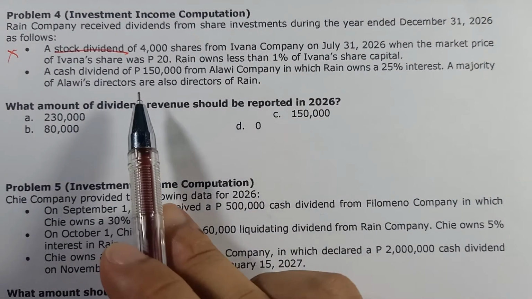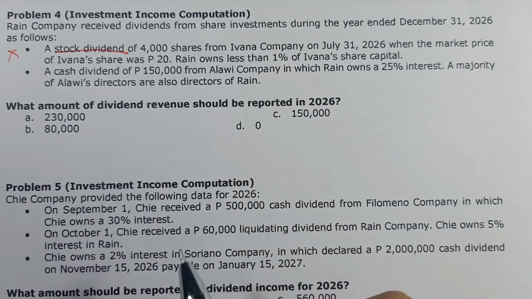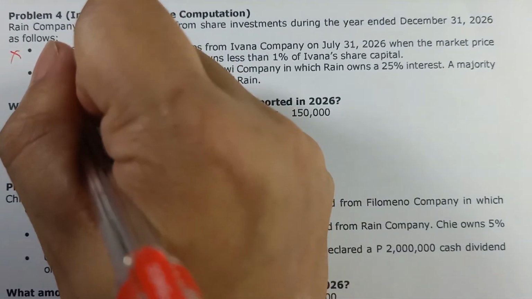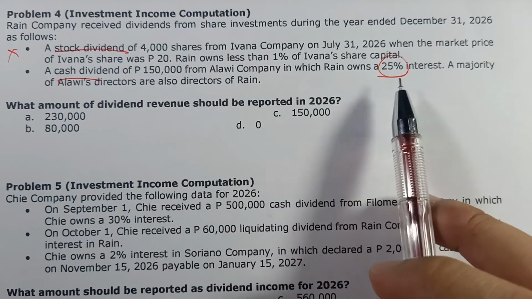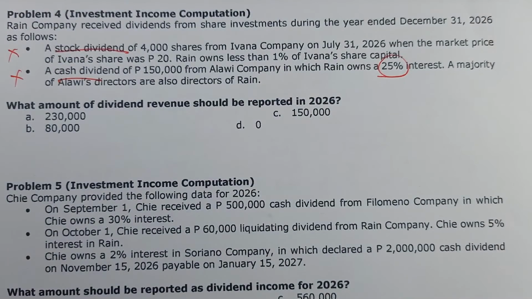Second bullet, a cash dividend of 150,000 from Alawi Company in which Rain owns a 25% interest. A majority of Alawi's directors are also directors of Rain. So here, kahit na cash dividend yan, since 25% ang ating pagmamay-ari, asahan mo na hindi pa rin to considered as income.